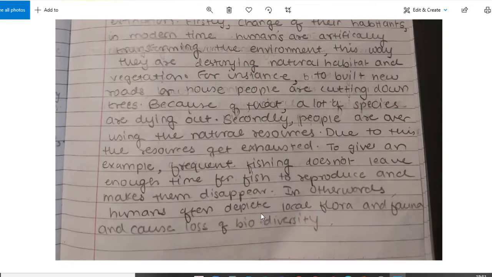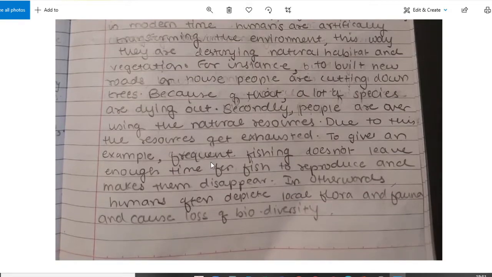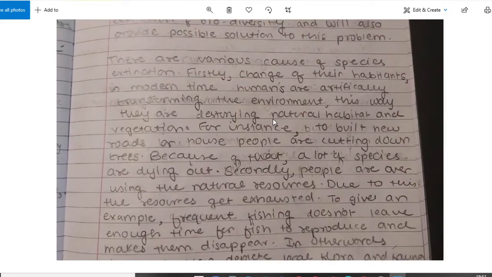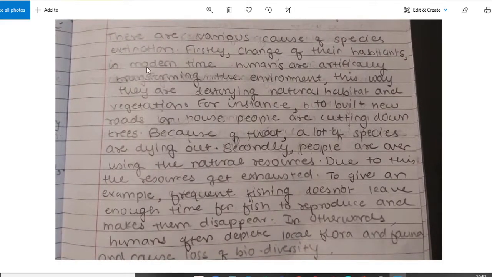Yes. Or you can say, yeah, that is okay because extinct is being repeated. In other words, humans often deplete local flora and fauna and cause a loss of biodiversity. Yes, that is a good first para wherein you talk about the causes and the effects of human interaction with the environment and how they destroy the environment.